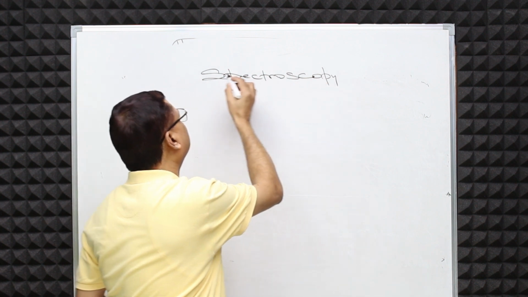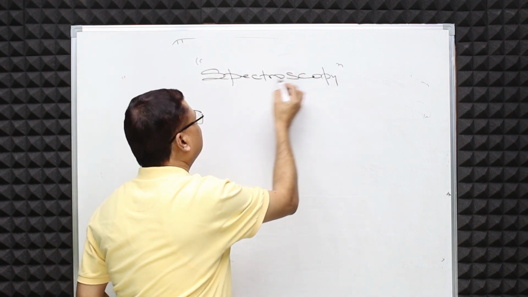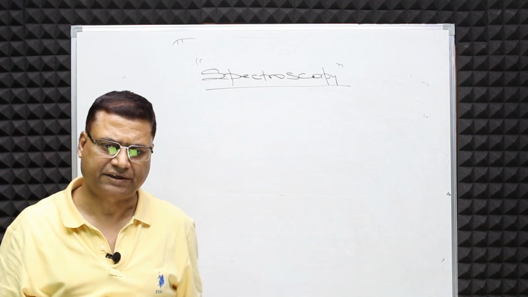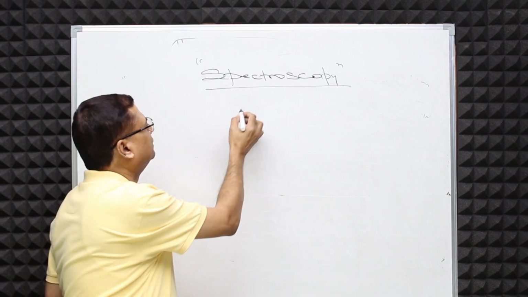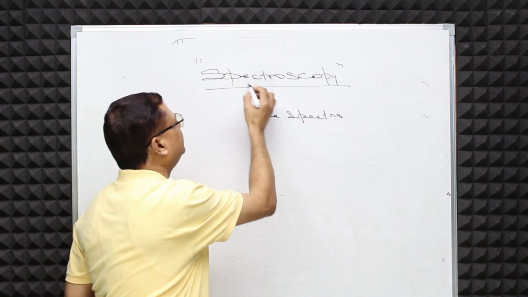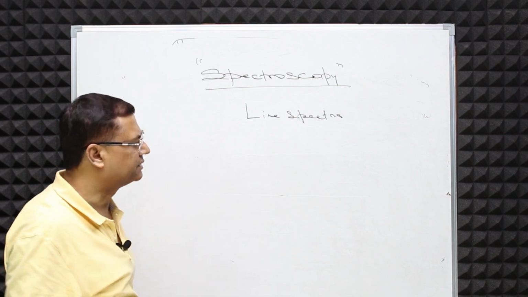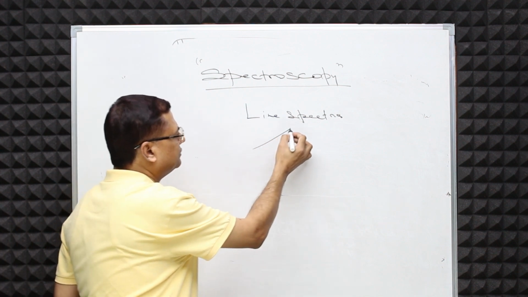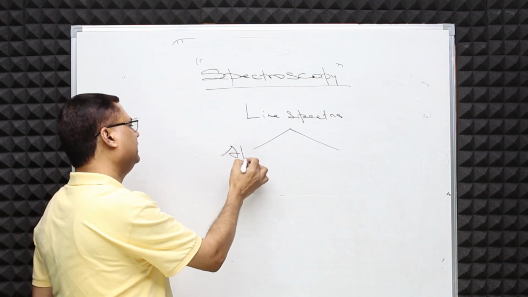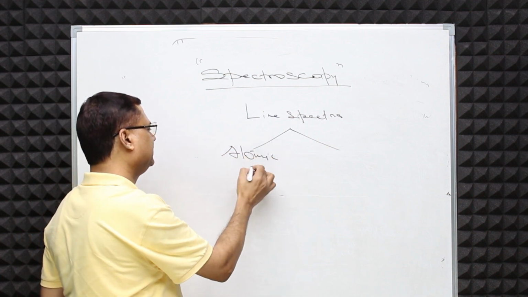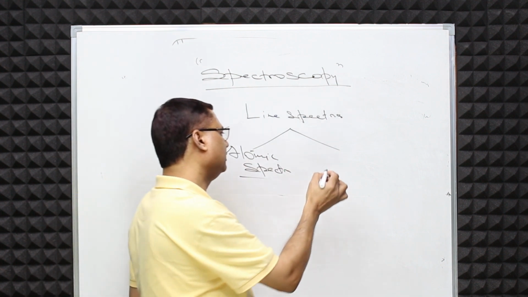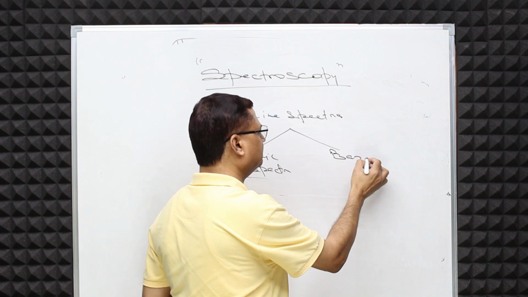Here in spectroscopy, we use line spectra to analyze different kinds of chemicals. Line spectra can also be classified into two types. One is called atomic spectra. The other one, we can call it band spectra.